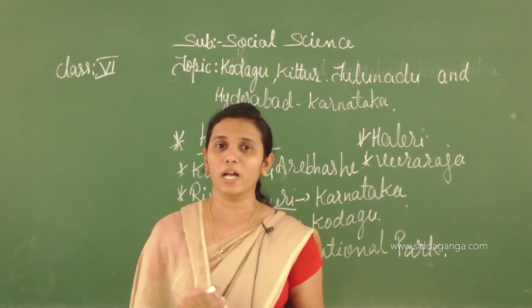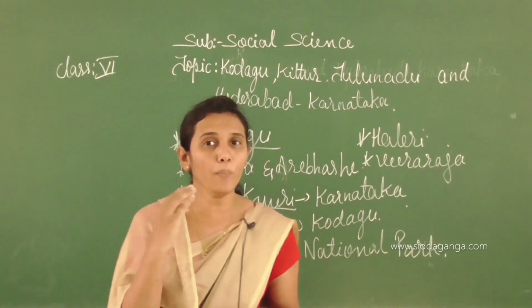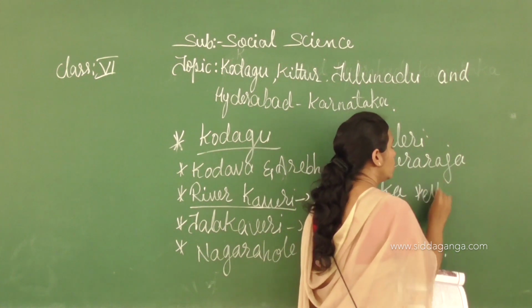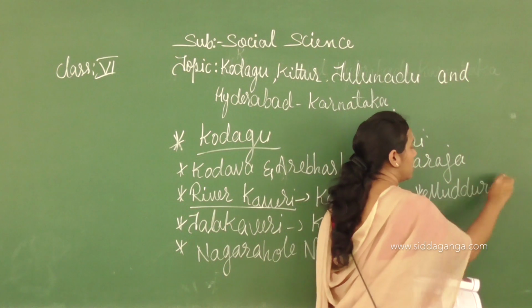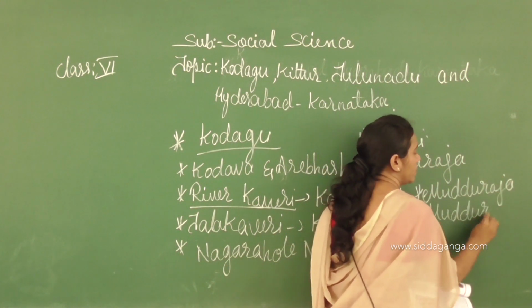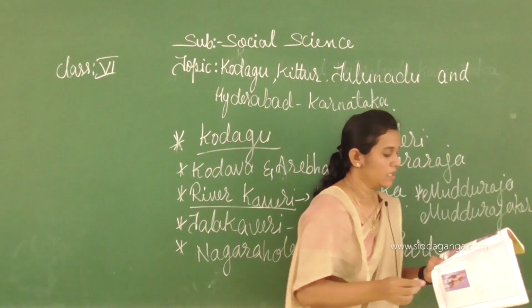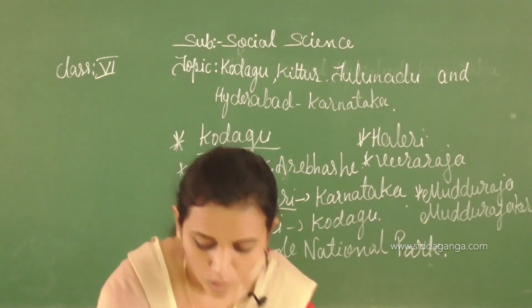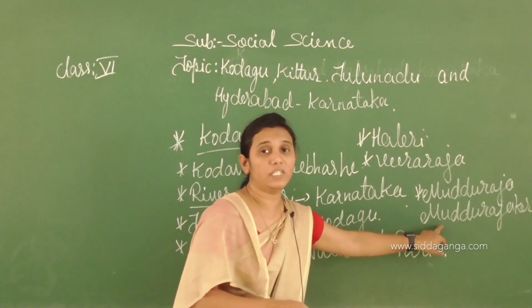Later, Muddu Raja built Muddu Rajakeri. Who built Muddu Rajakeri, children?